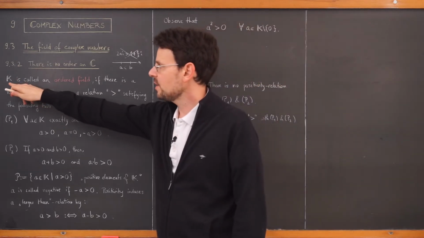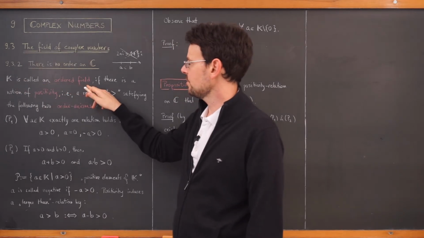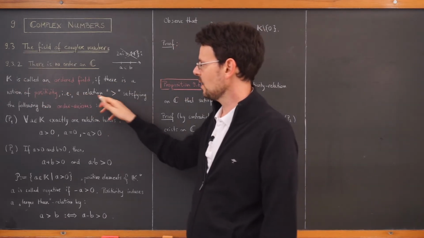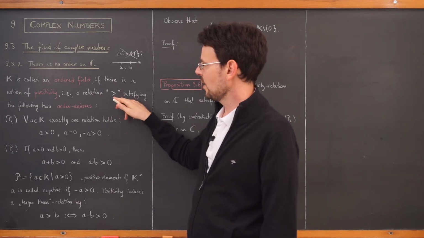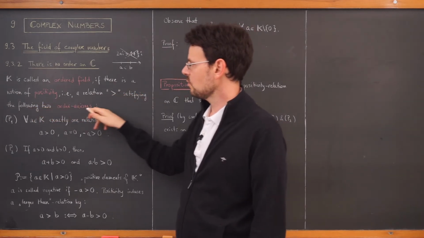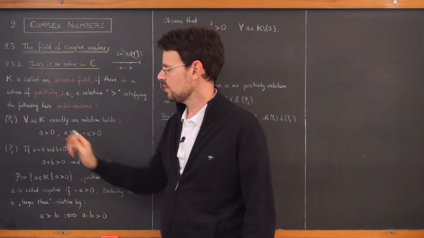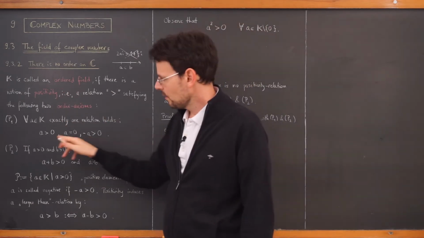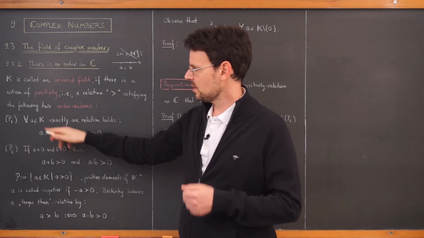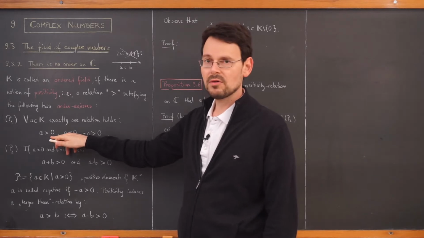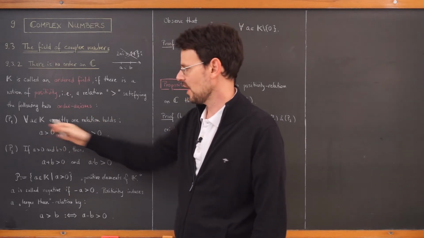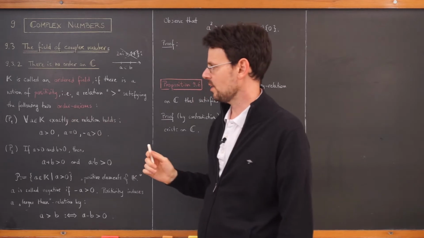So, any field is called an ordered field if there is a notion of positivity, meaning that I have a relation that satisfies the following two order axioms, P1 and P2, P because of positivity. There is one distinct element in K, the neutral element of addition, and this relation somehow compares the elements to this neutral element.